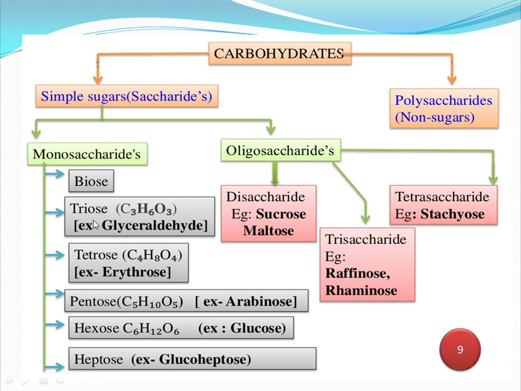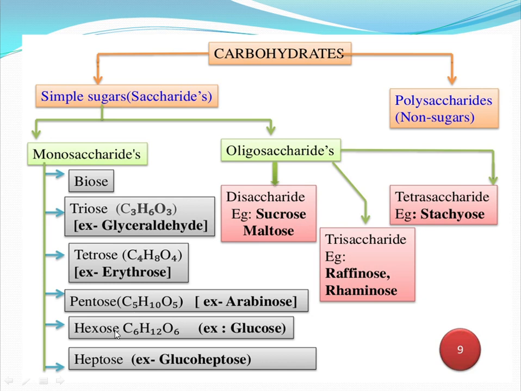For the trioses, one example is glyceraldehyde, and its molecular formula is C3H6O3. For the tetroses, one example is erythrose, its molecular formula is C4H8O4. Next one is pentose. For that, an example is arabinose, its molecular formula is C5H10O5.